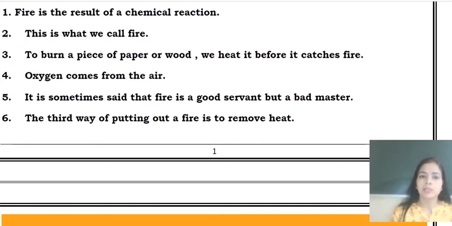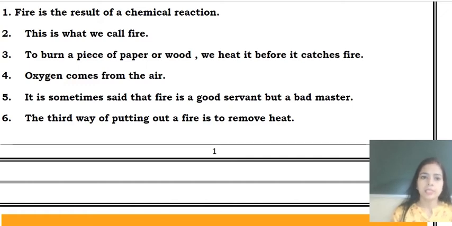Now let's move to the third sentence. To burn a piece of paper or wood, we heat it before it catches fire. Of course, if we need to burn anything like paper or wood, first we need to heat it. Otherwise, it will not catch fire. The next one is, oxygen comes from the air. Everybody knows this. It's scientifically proven and a general truth also, that oxygen comes from the air.